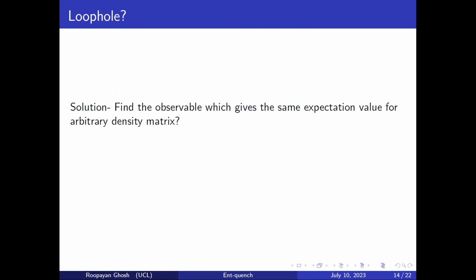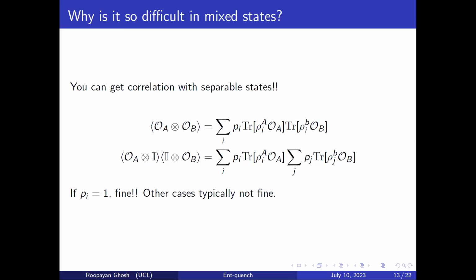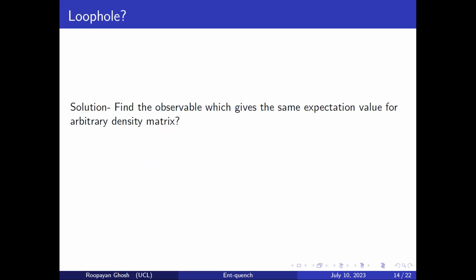Okay. Is there a loophole now? Imagine if you could find some observable which gave you a value that does not depend on i, some observable which always gives the same value no matter which such state it operates on. Then, in principle, you could just take this out. It will be some constant times the summation of p_i, which is 1. Here also it's the same thing, and it will give you 0 if it's for separable states. That is a loophole which we're trying to exploit.